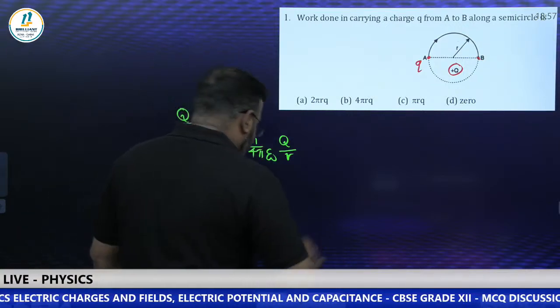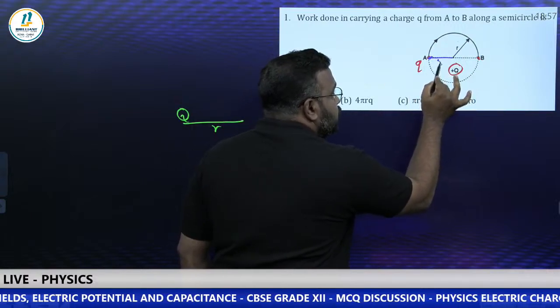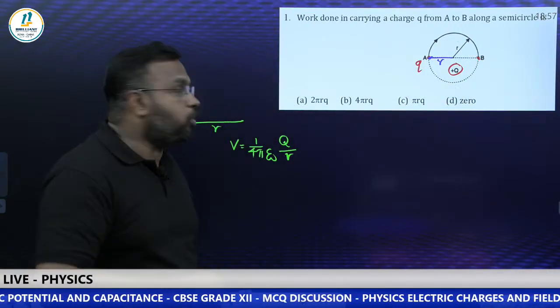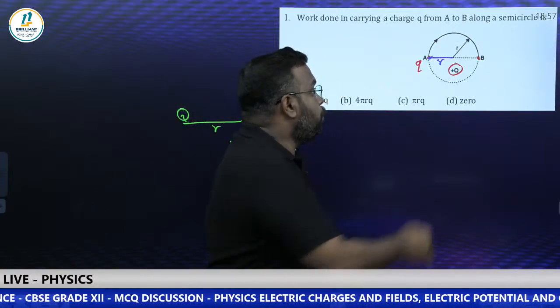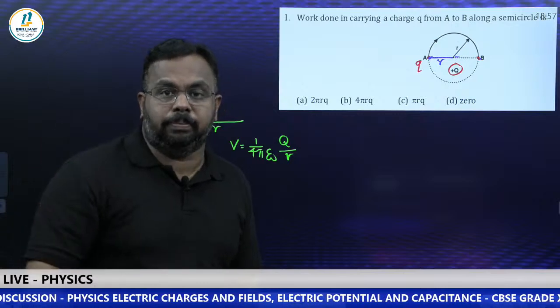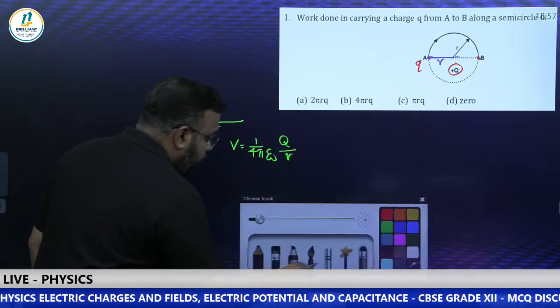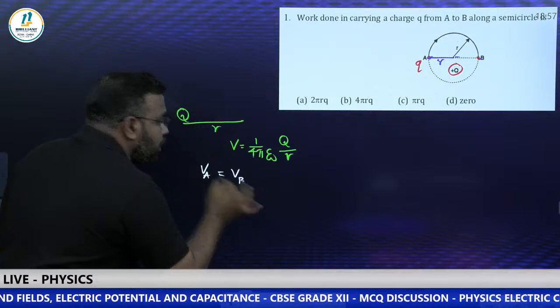So using that formula, if you are calculating the potential at the point A, remember this distance is r. So potential at A will be 1 by 4 pi epsilon naught Q by r. Same way, what will be the potential at B? B is also at the same distance. So at B also you can see the potential is the same. So potential at A is equal to potential at B in this case.